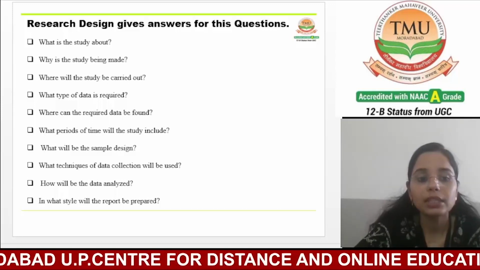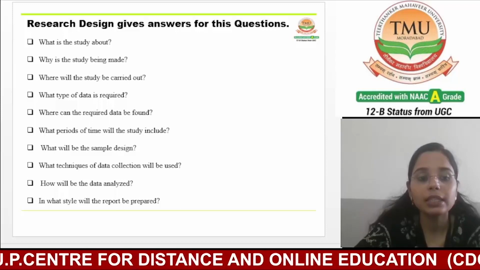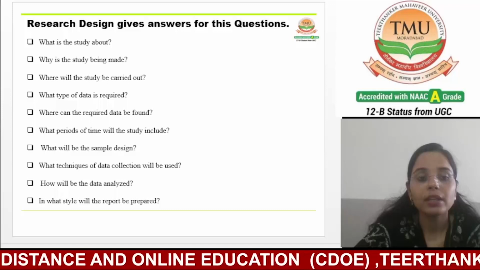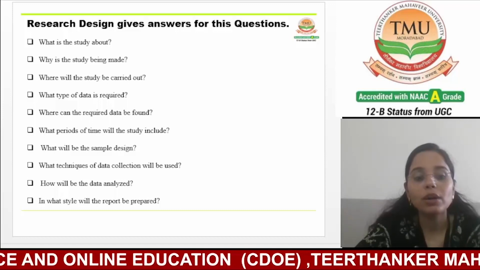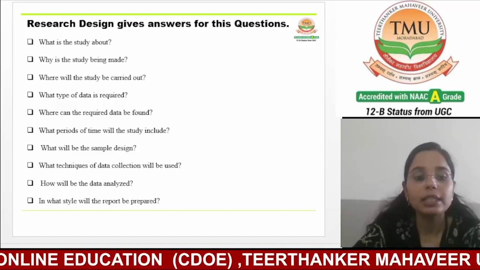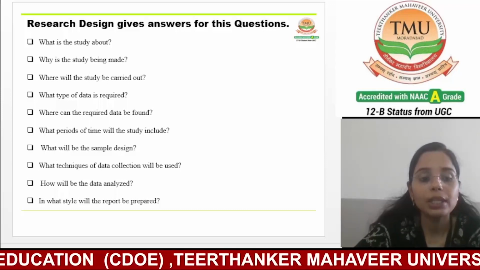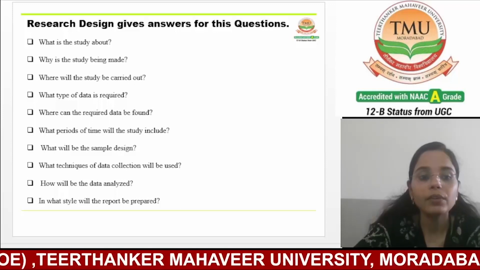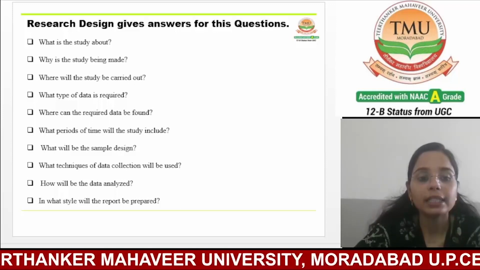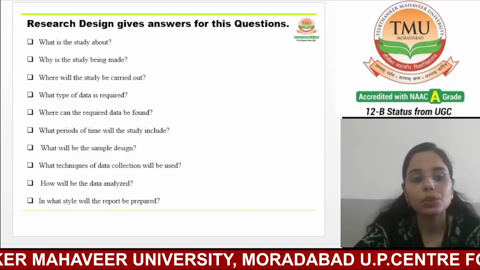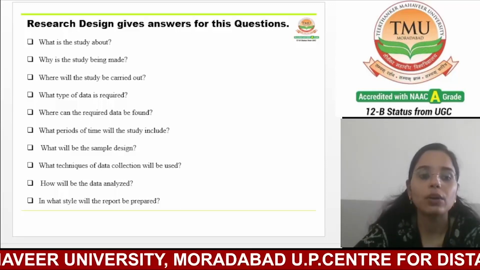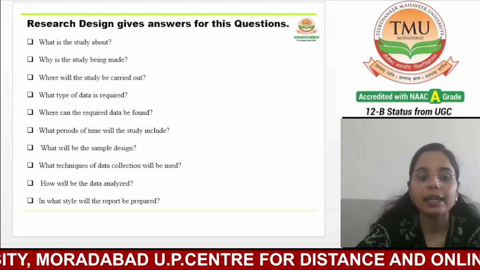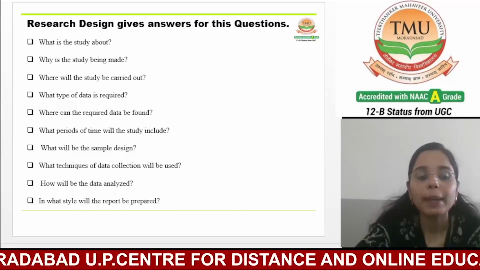To answer the research questions, the study needs a particular type of data, such as a survey, social media usage logs, or interviews. This data can be found by collecting it directly from the participants, like surveys or interviews, or by using existing data from sources like social media platforms or school records. So the study will focus on a specific time period like a semester or a year to capture the relevant data.